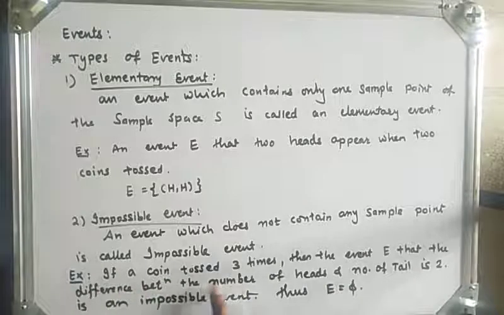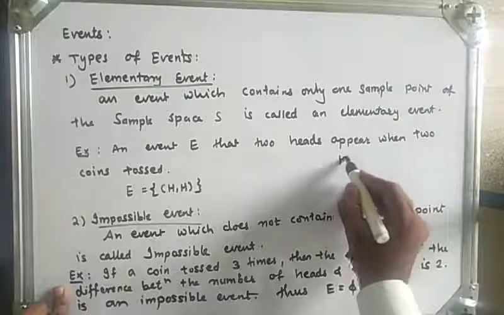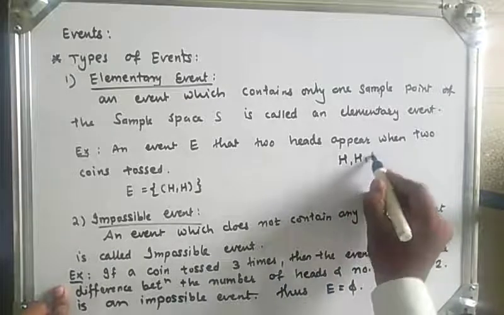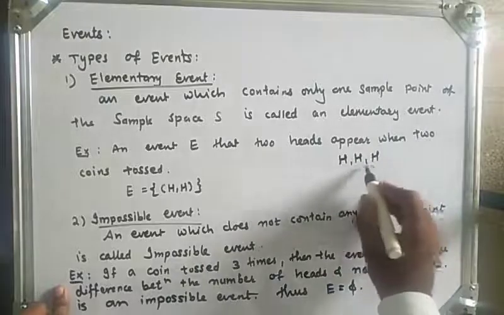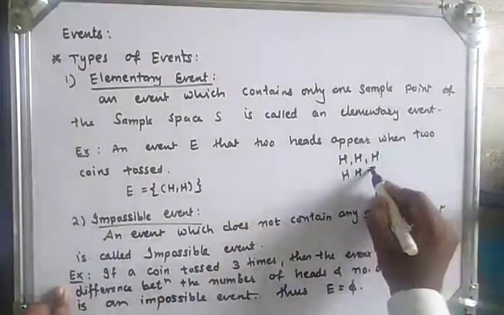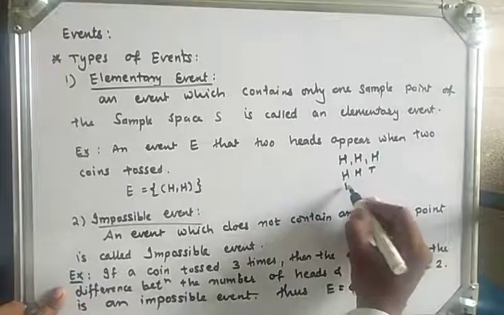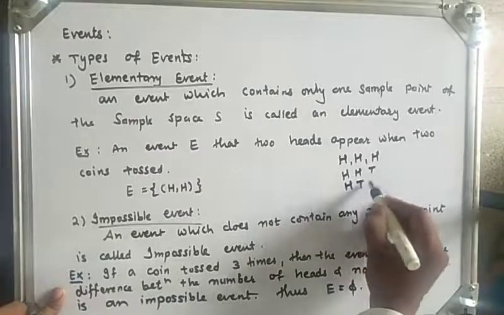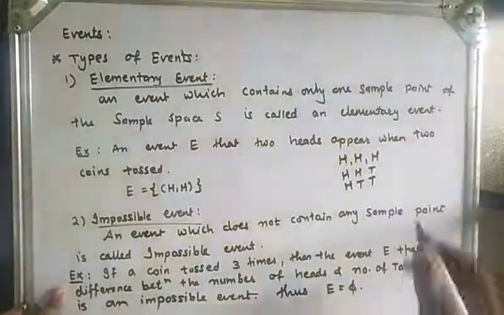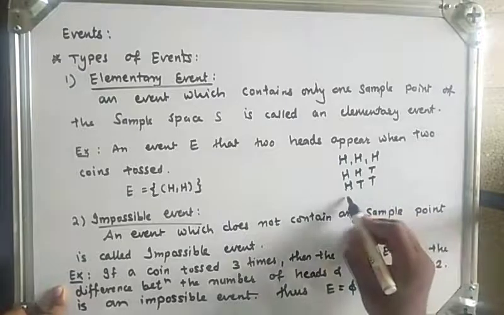If I toss a coin 3 times, it may appear as 3 heads, or 2 heads and 1 tail, or it may be possible that 1 head and 2 tails appear, and it is also possible that no head appears, meaning TTT.